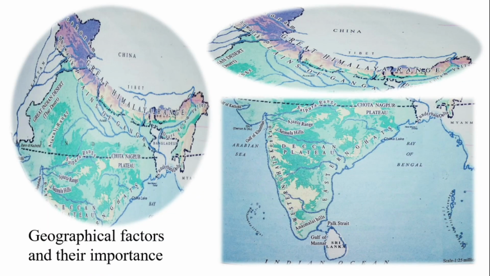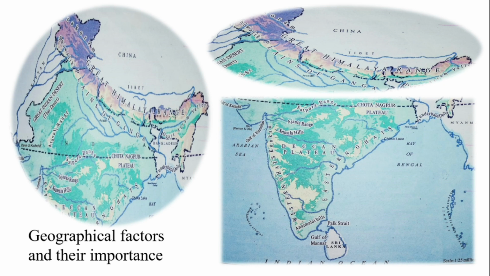You'll be able to see three images here. In these three images, we are going to study how geographical factors have been very important in the shaping of history. In the northern part of the subcontinent lies the Himalayan range, separating India from Central Asian countries.